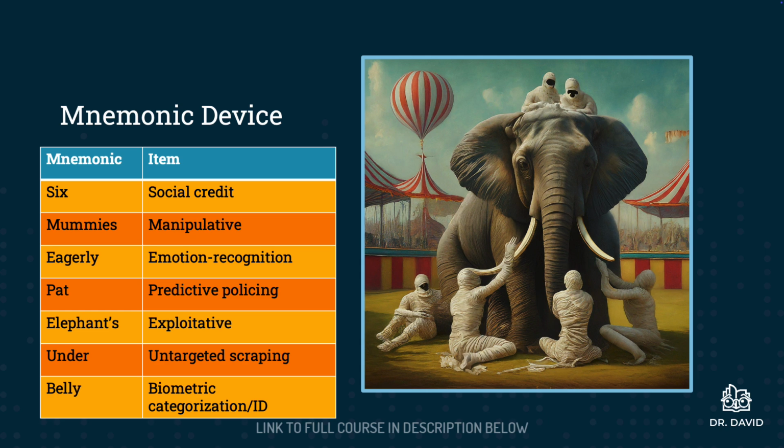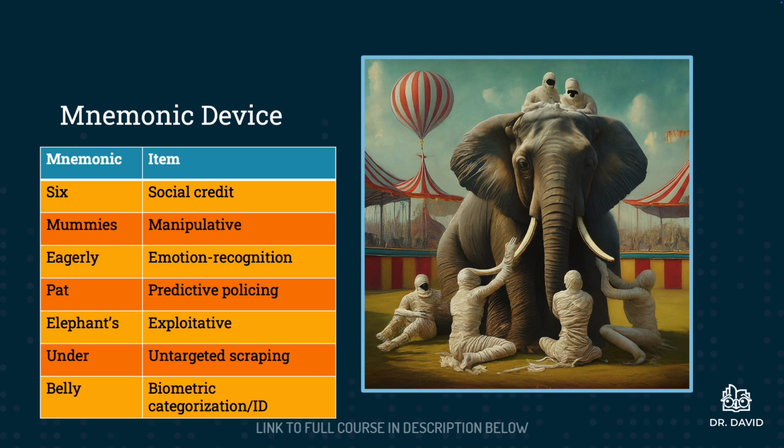that mnemonic device is 6 mummies eagerly pat elephant's underbelly. Now, for whatever reason, in my experience working with image generators, I typically have a lot of difficulty with prompts that involve animals. I wanted to get all 6 of the mummies underneath the elephant, but for the life of me, that just didn't happen. This was the best I could get, and I think probably after a couple hours, I was at my wit's end. And so I understand not all 6 of the mummies are underneath the elephant, but we've got 66.6666%, and that's good enough for me.